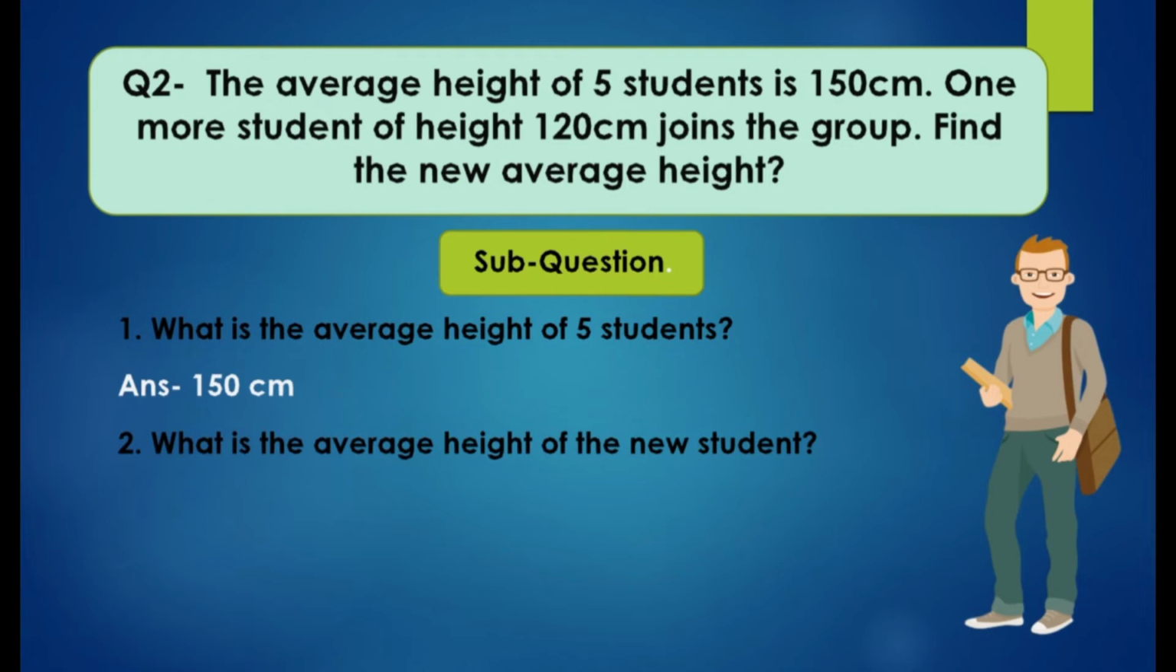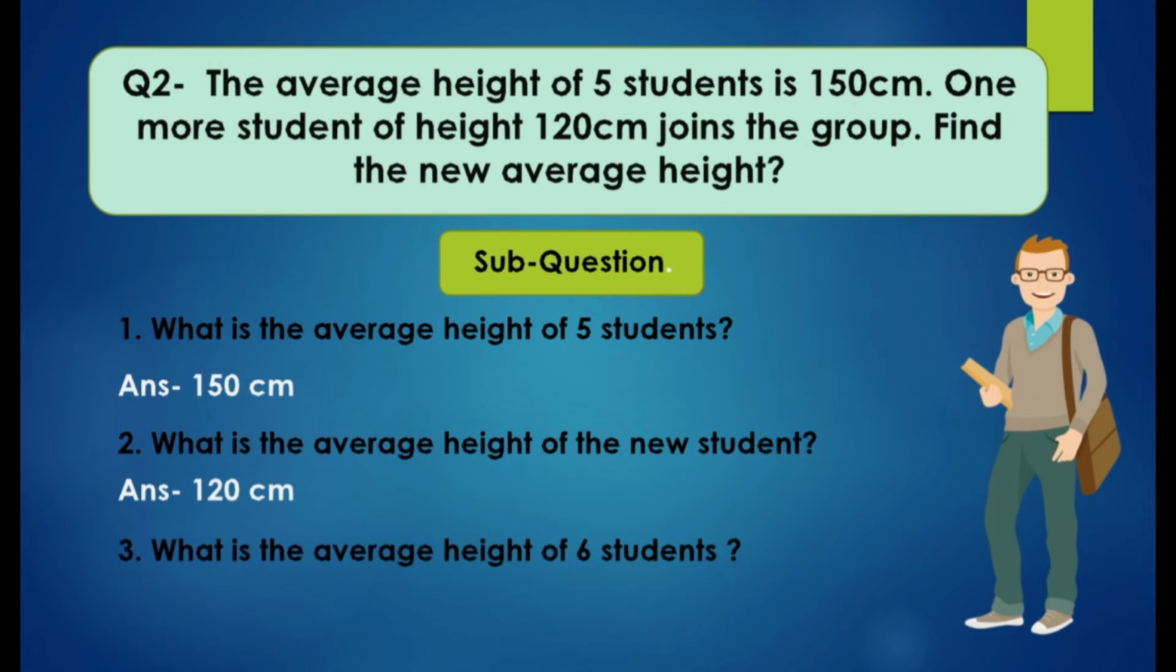Come to the second question. What is the height of the new student? Again, come to the second statement that is given. The height of the new student that joins the group is 120 centimeter. This is the second answer. Come to the third. What is the average height of 6 students? It means you have to find the height of the 6 students, which is not given. So we will move to the planning.